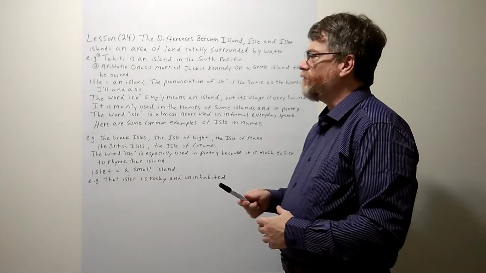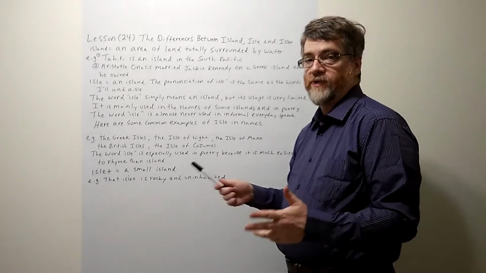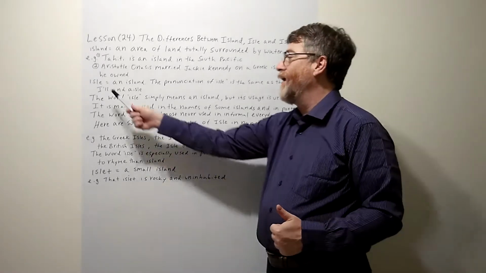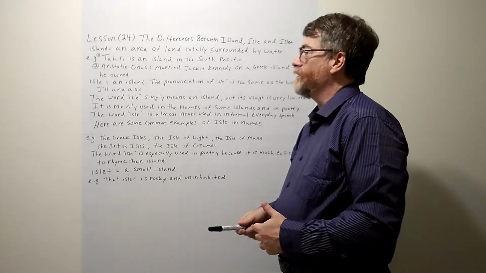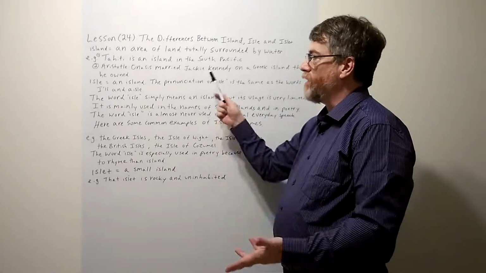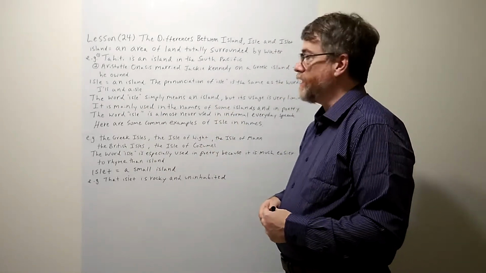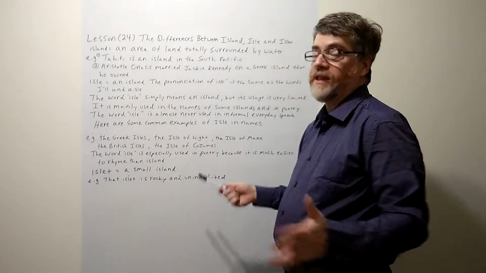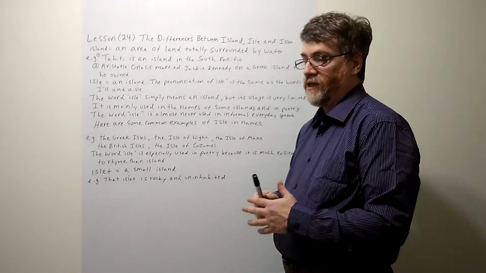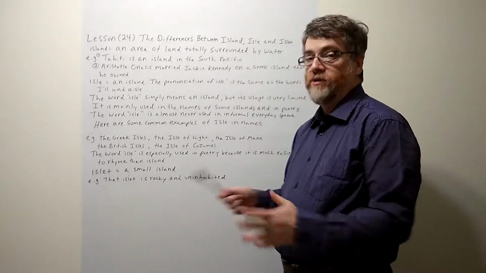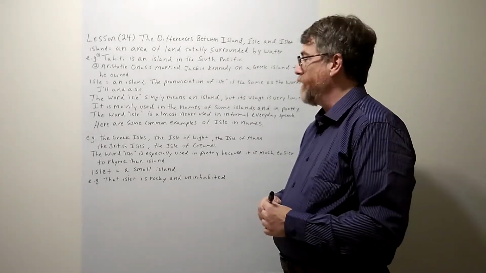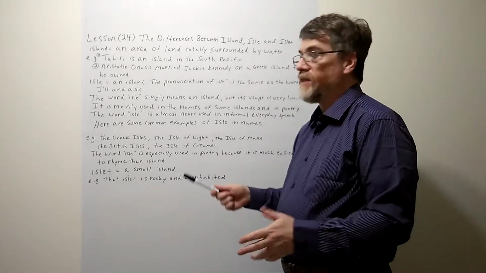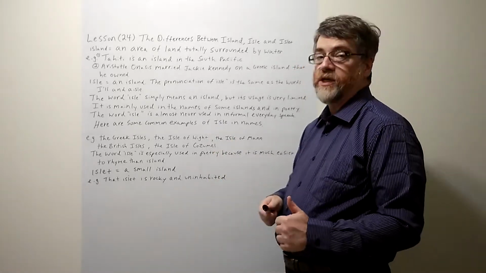Probably most of our concentration for this article should be on isle, because if you know isle, then you'll probably know the difference between all three pretty easily. Isle, now the meaning is an island. It's exactly the same as island, as far as meaning is concerned. But usage is a completely different story. But first, before we even cover that, let's take a quick look at pronunciation.